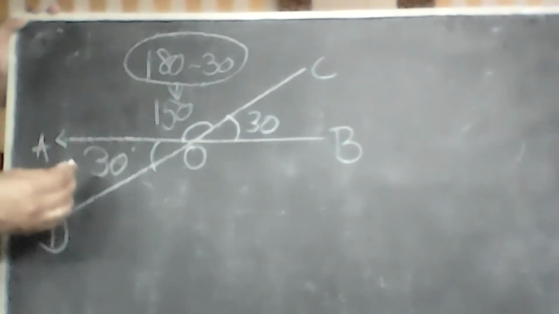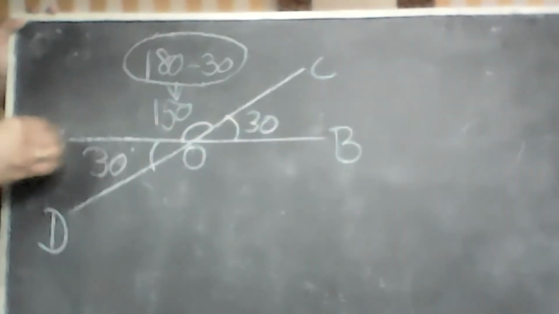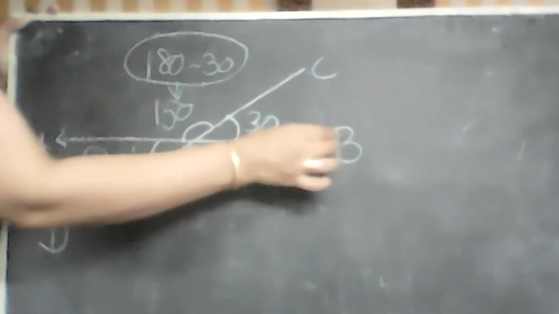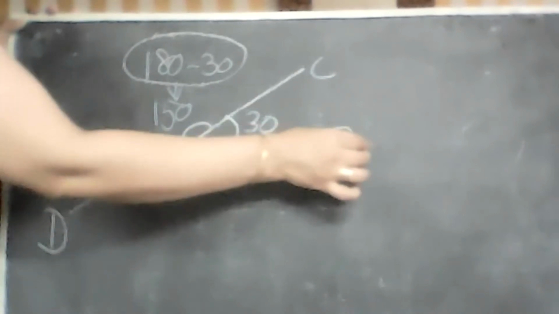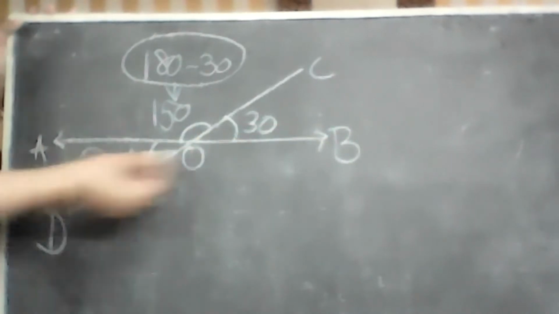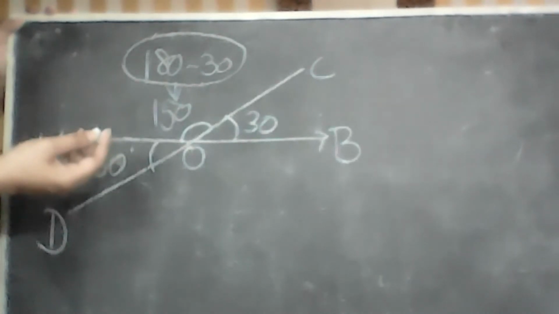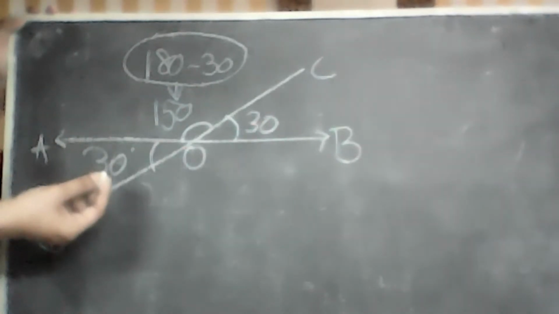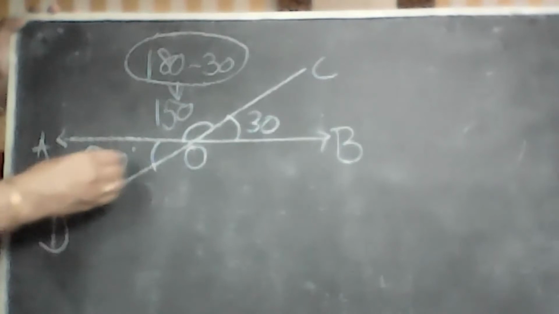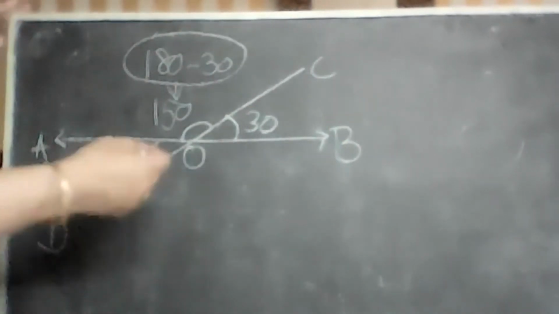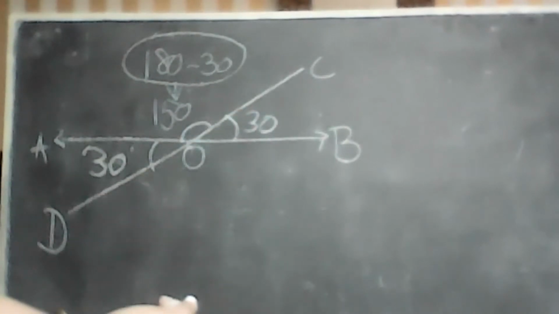BOA. BOA is an angle? BOA, is this an angle? No. What's this? This is a straight line. Ma'am, a non-angle measures 180. What? Ma'am, none of the angles measure 180. Of course, none of the angles by themselves measure 180.